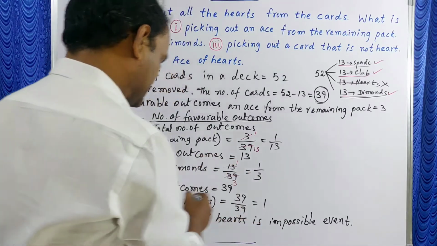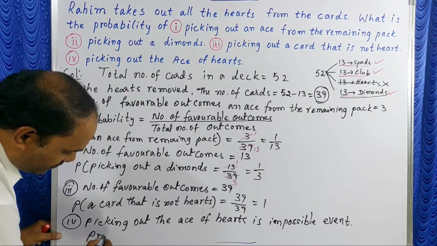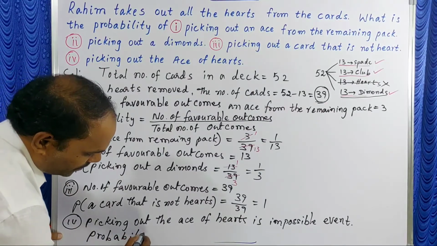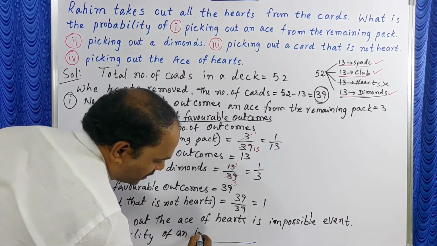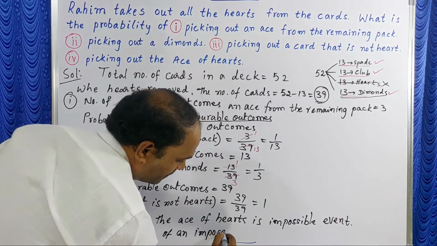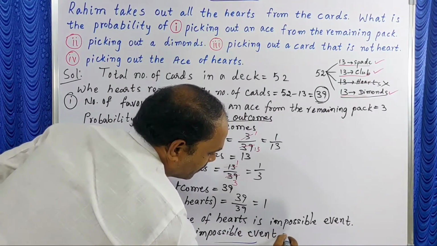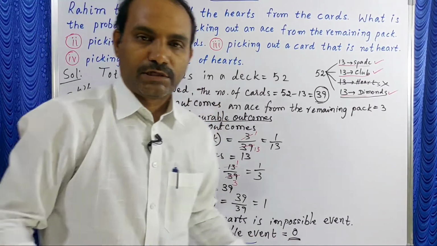Okay, now what is the probability in this case? The probability of an impossible event is equal to 0. Is it understood, students?